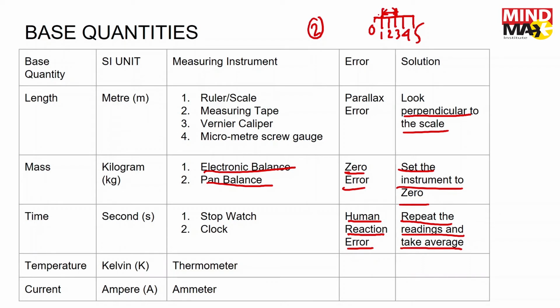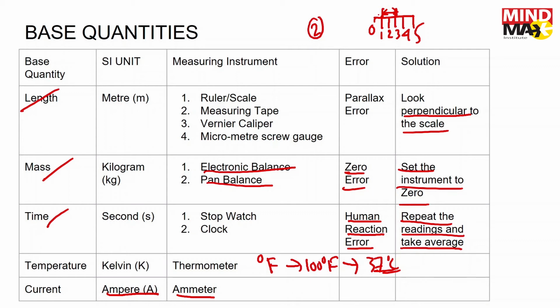Temperature is measured in kelvins, and the instrument which we use, like I said, is the thermometer. Like I said, thermometers don't actually measure temperature in Kelvin, but rather in Fahrenheit. 100 degrees Fahrenheit doesn't actually mean it's 100 degrees Celsius. It's around maybe 37 degrees Celsius. Okay, so it's not much. Current is measured using the device called an ammeter, and its unit is the ampere.